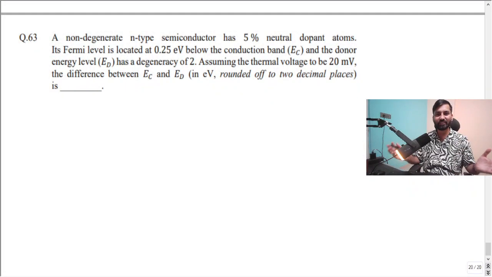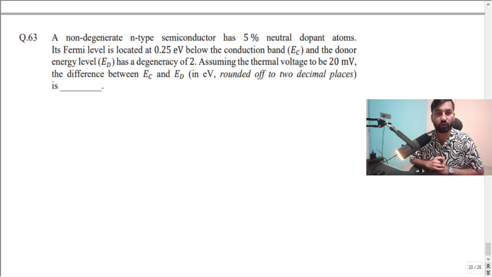So let me move to the screen here. This question was asked in GATE 2024 in the electronics paper. So hopefully the topper might be able to solve this question. But if you look at the difference between the topper's marks and the second topper's marks, there is almost a 10 marks difference, right? It means that many GATE aspirants from the electronics and communication branch were not able to solve this kind of question. So let's see.